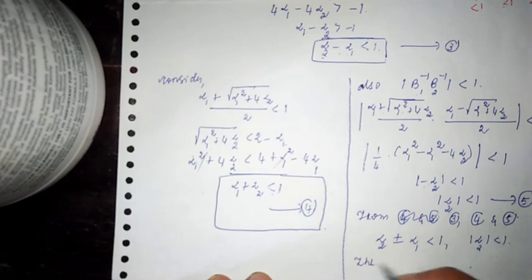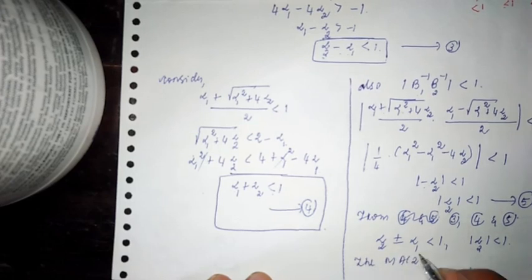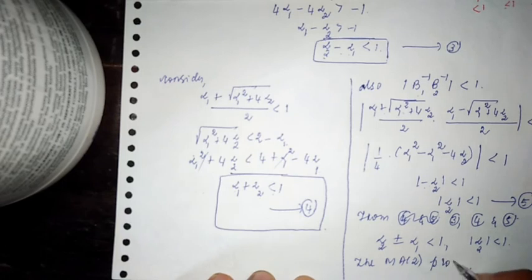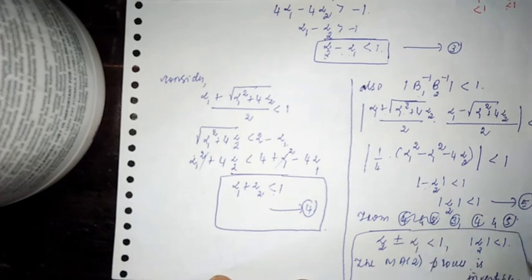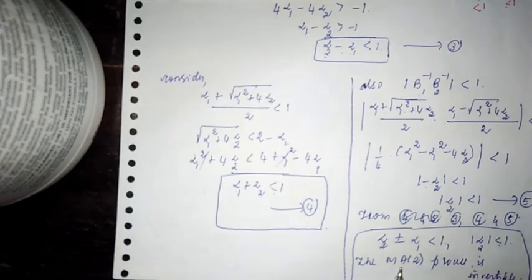The MA(2) process is invertible. What is the condition for invertibility of the MA(2) process? You should check whether alpha 2 plus or minus alpha 1 is less than 1 and mod alpha 2 is less than 1. If these two conditions are satisfied, then we can say that the moving average process of order 2 is invertible.